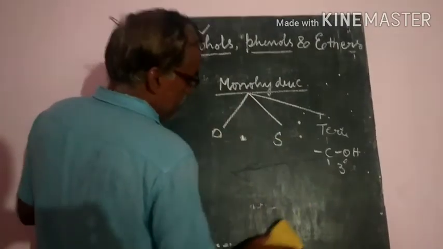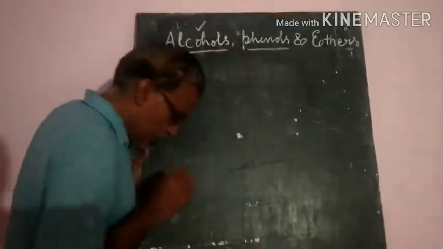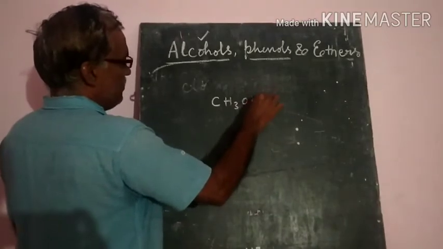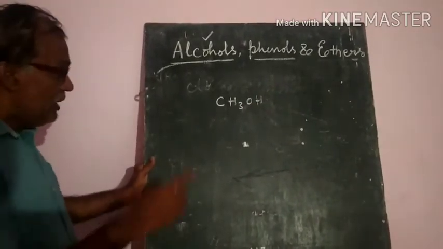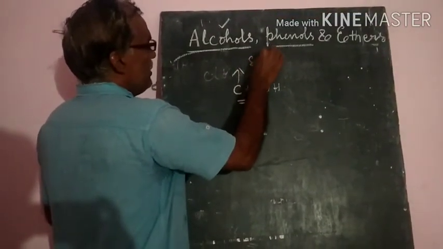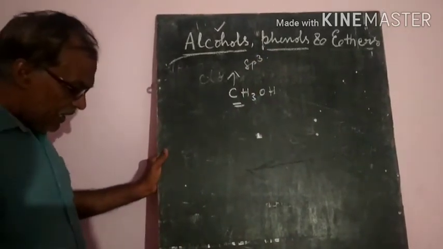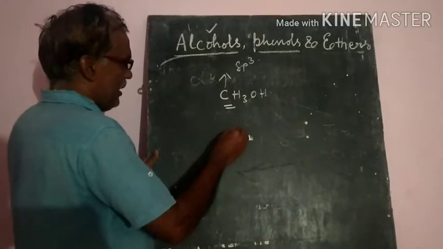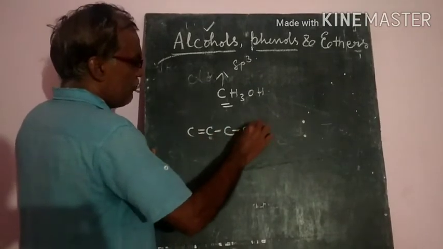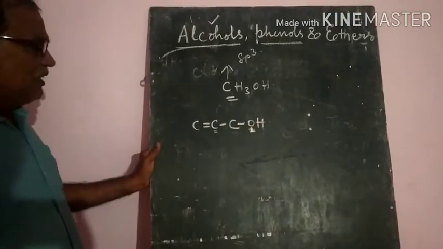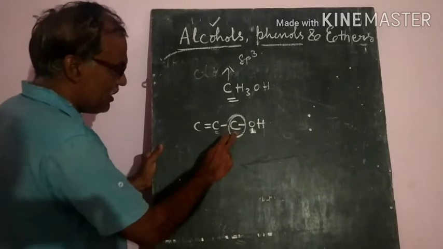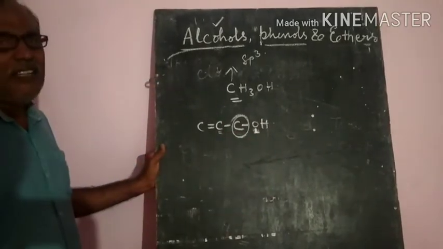Already we know that in aliphatic carbon atoms, as in CH3OH and alkanes, the carbon hybridization state is sp3. If the carbon atom attached to a double-bonded carbon atom contains an OH group, we call this carbon atom an allylic carbon atom, and these alcohols are called allylic alcohols.